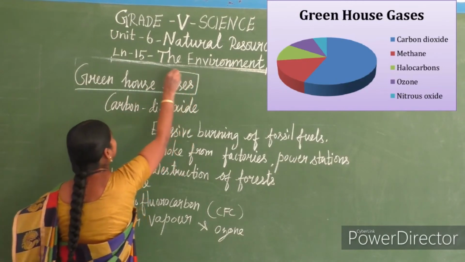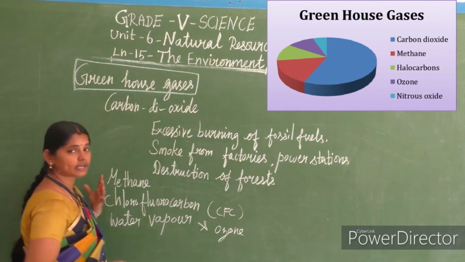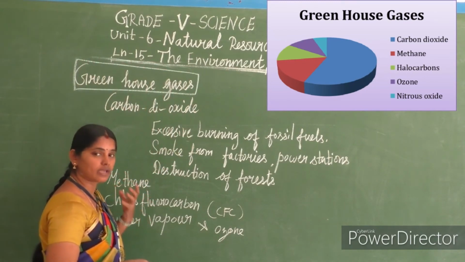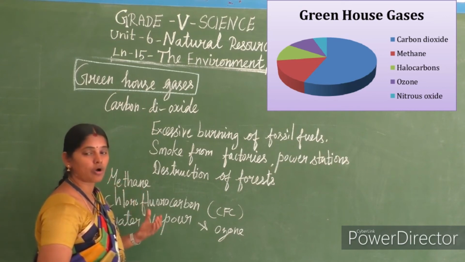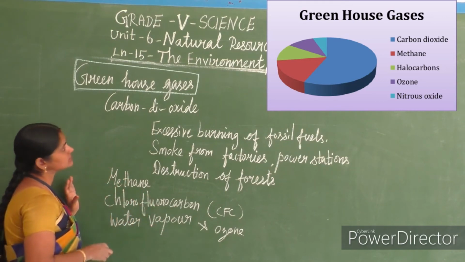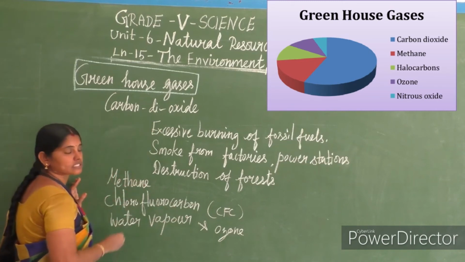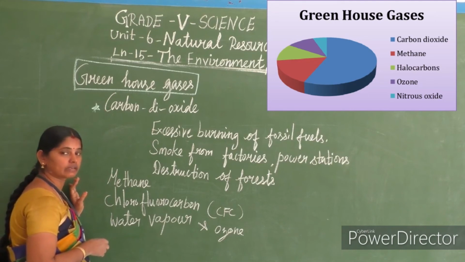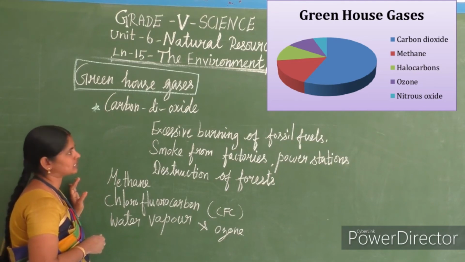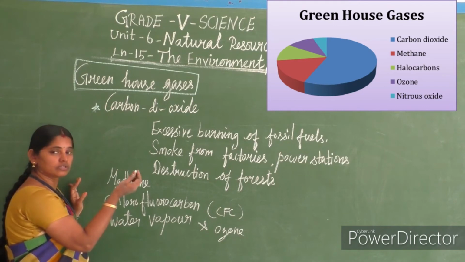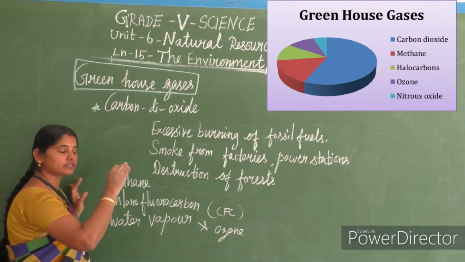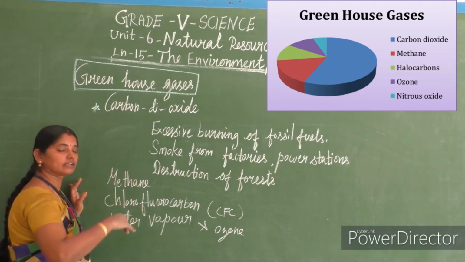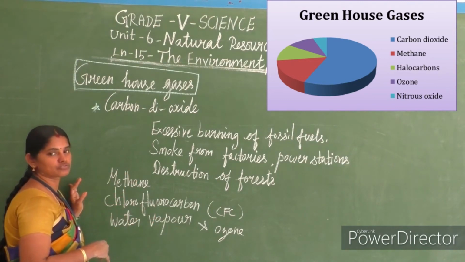Greenhouse gases. What are the gases responsible for the greenhouse effect? Those gases are called greenhouse gases. What are the gases? Carbon dioxide, the first and foremost gas which is responsible for the greenhouse effect, is carbon dioxide gas. If the level of carbon dioxide present in the atmosphere increases, it will give a severe greenhouse effect.